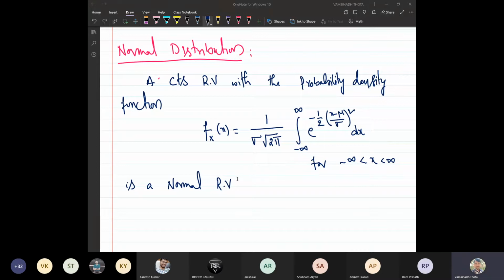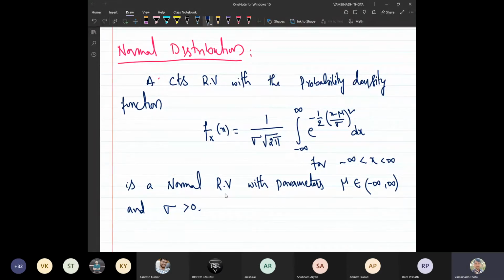It has parameters: mu, which belongs to minus infinity to infinity, so it can be any real number, and another parameter, sigma, which should be a positive real number. Two parameters.